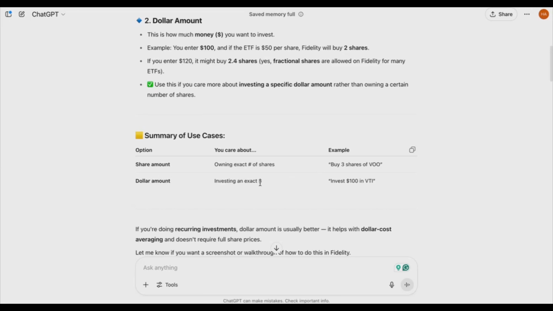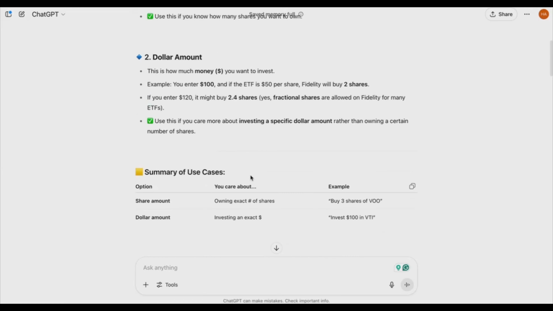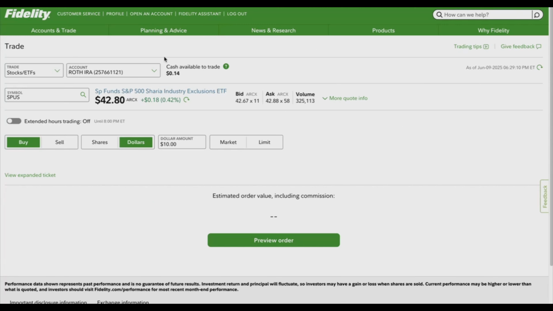But then the dollar amount, you can choose anything. So you can choose $5, $10, $100, whatever you want to invest. So that's the difference between dollar amount and the share amount, which is this two. You can do that, but I will just go ahead with one share. For example, I have $50, which I currently don't, but usually that's how I do. So I will just click one share, which will be the $42.80.